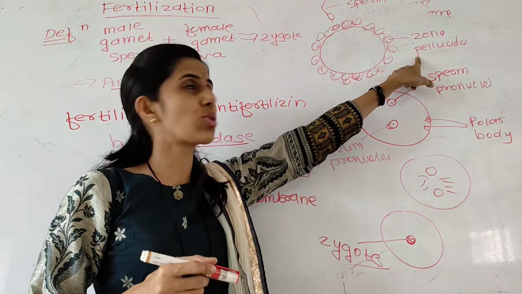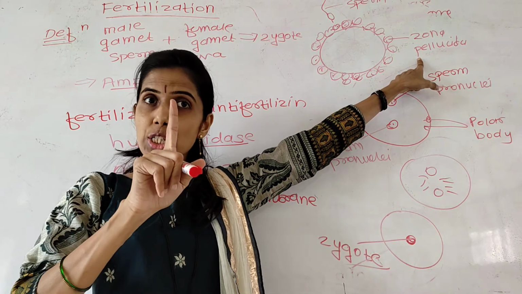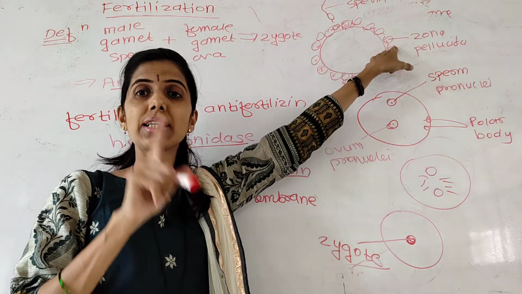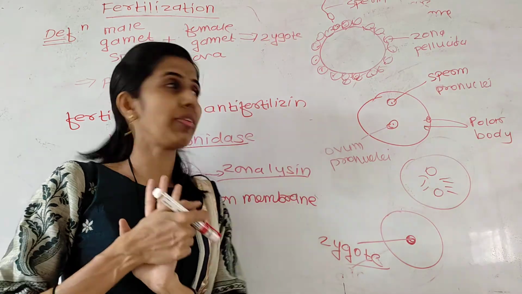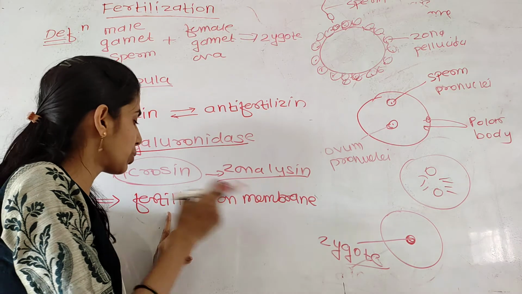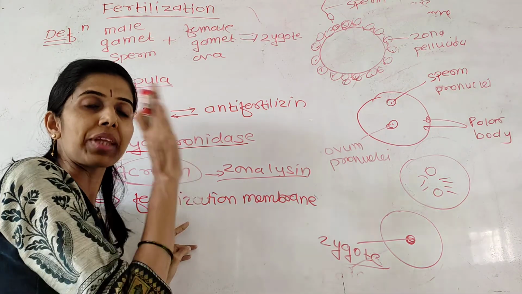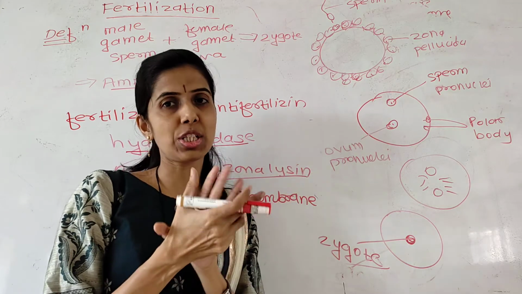It digests the zona pellucida layer, and as soon as only one sperm head enters inside the secondary oocyte and reaches the vitelline membrane, the vitelline membrane is converted into the fertilization membrane, and this fertilization membrane prevents the entry of other sperm.